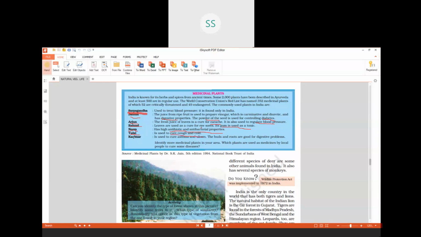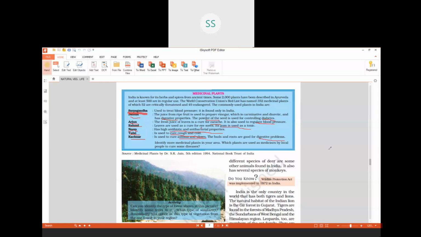And the last one we have is kachnar. It is used to cure asthma and ulcers. The buds and roots are also good for digestive problems. So we have many plants. These are a few examples. Like this, there are many plants which are used for making various medicines.